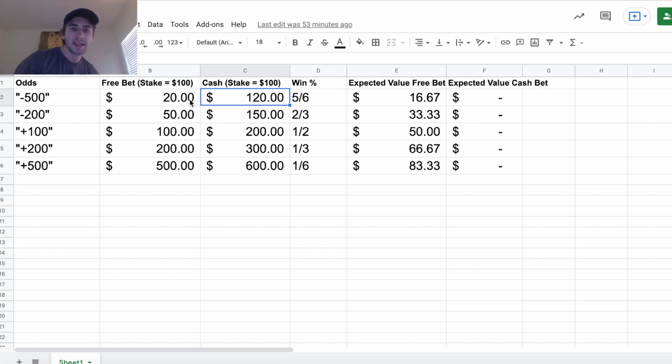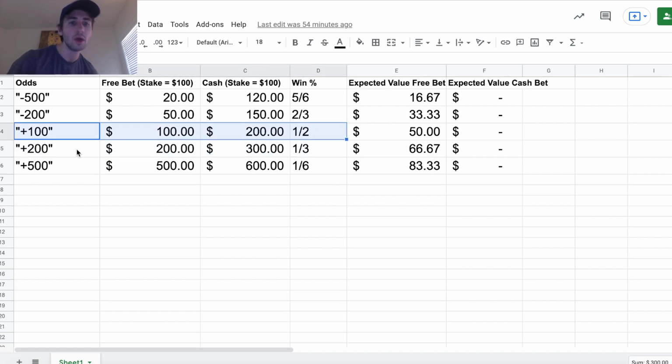So what you'll see is if we take the free bet winnings, right, which is here, if I place my free bet on something plus 500 and it wins, there's a $500 profit. The stake was $100. We don't get back the stake. We only get back the profit, $500. We see that we get $500 back, and that only wins 1 out of 6 times. Plus 500 break-even odds is 1 out of 6, just like plus 100 is 1 out of 2, plus 200 is 1 out of 3. So what we can see here is the expected value of that free bet is the win probability, 1 over 6, times the free bet profit, 83.83.